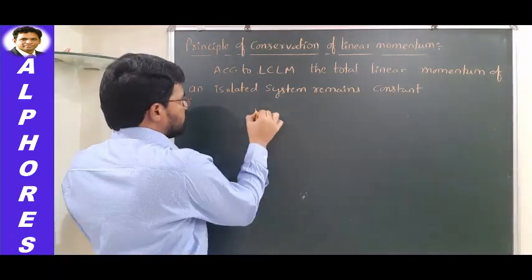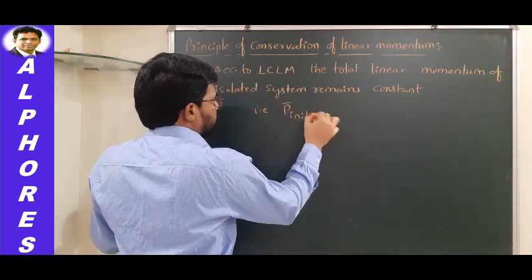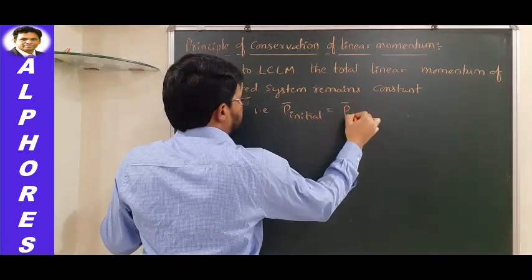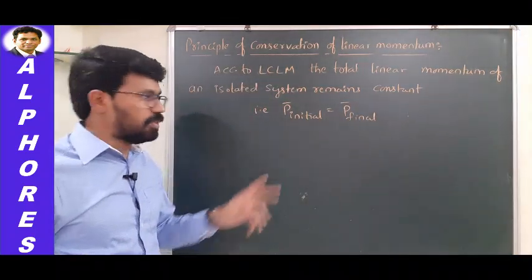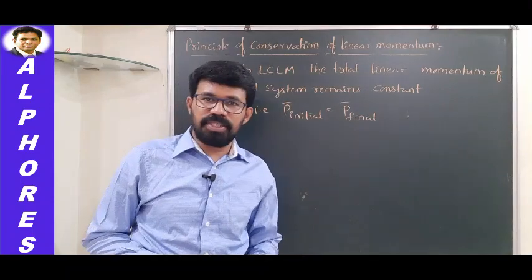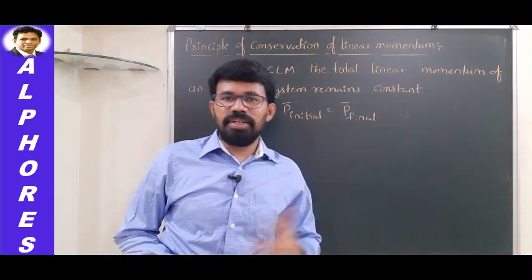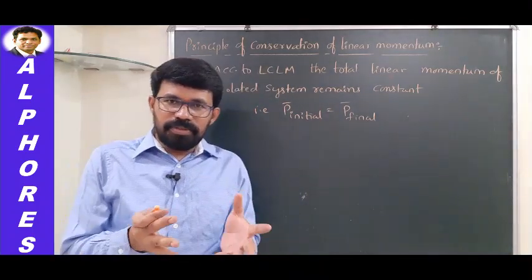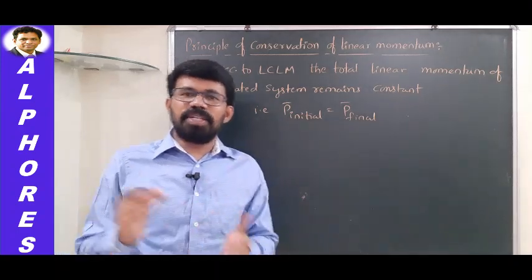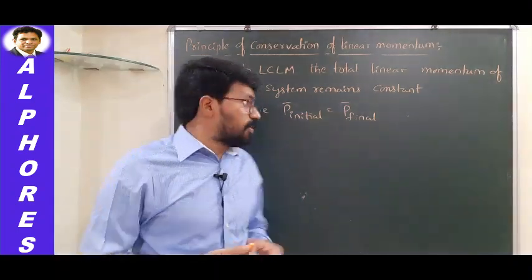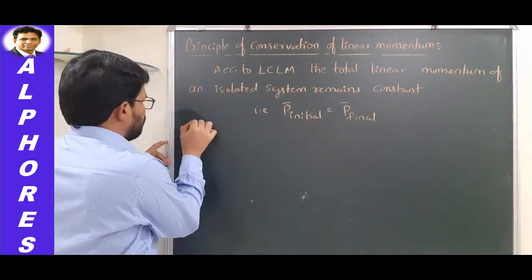What does that mean? It means total initial momentum is equal to total final momentum. So when you take the difference between initial momentum and final momentum, it will be 0. It means there is no change in the momentum. Initially, whatever momentum is there, finally the same momentum exists. In between, there might be changes in the velocities, but whatever it is, final total momentum will be equal to initial total momentum. There are a few applications connected with this. Let us deal with all those applications one by one.